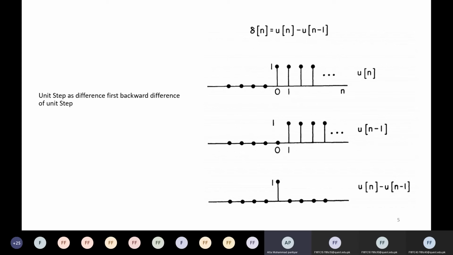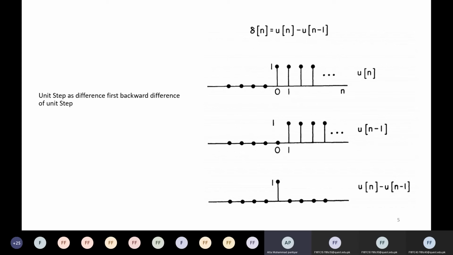How many units must it be shifted? 1 only. On the left or right? It is a delay. Yes, 1 unit delay.